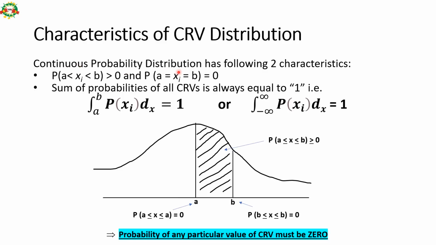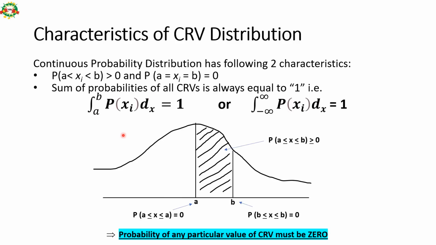So a continuous probability distribution again has the following two characteristics. The probability of getting any event between A and B is always more than 0. And if A and B are equal, then the probability of getting any single value is always 0. The total probability under this probability curve is 1.